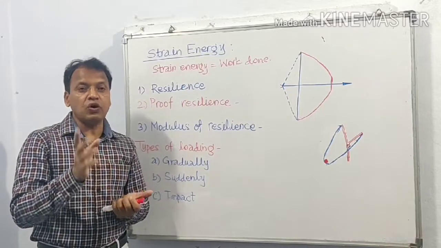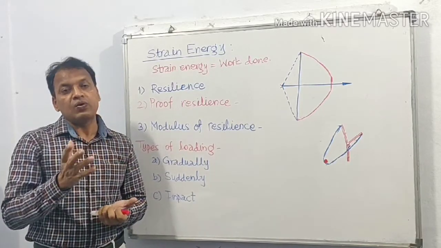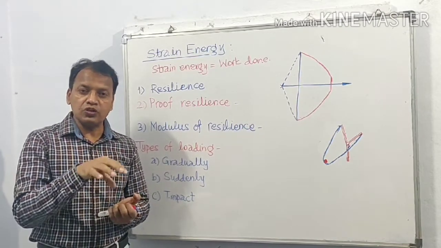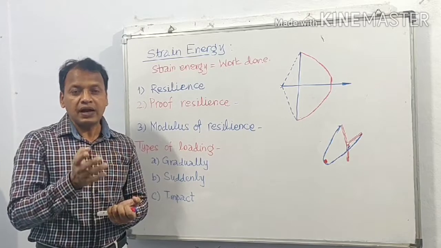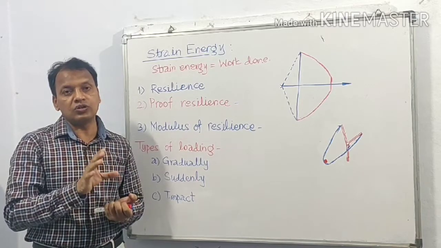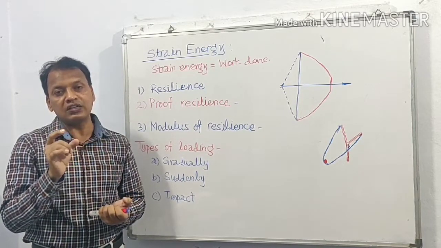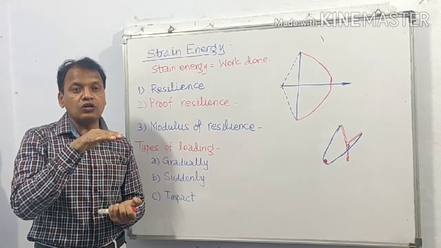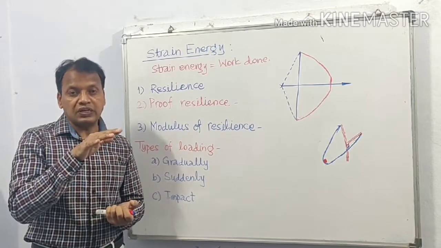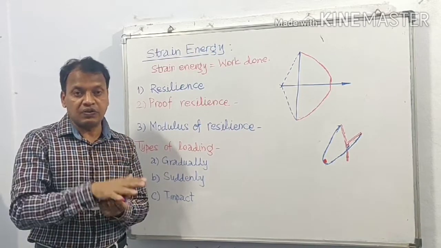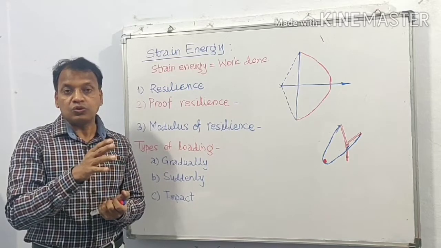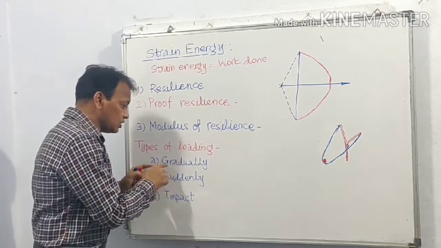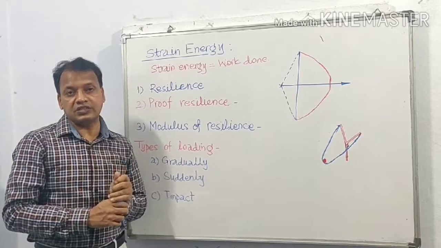When we perform a compression test, for example while finding the compressive strength of concrete cubes, the concrete cubes are placed in a universal testing machine and the load is increased. Initially the load is 0. With smaller increments the load is increased, and at a certain stage the load comes at which the concrete cube breaks, fails. So that is not a suddenly applied load. The load is increased gradually. Thus this is gradually applied load.